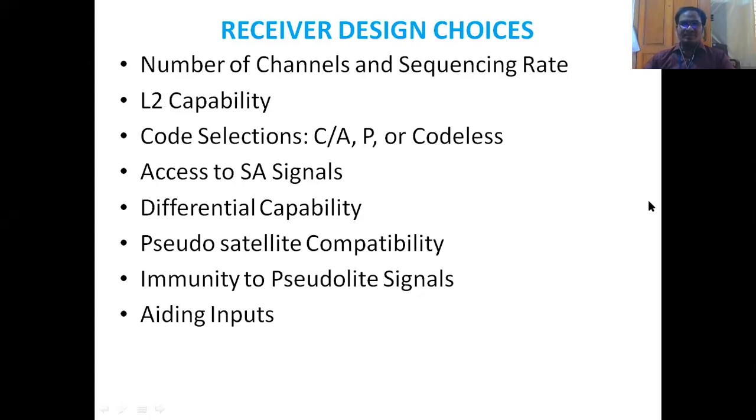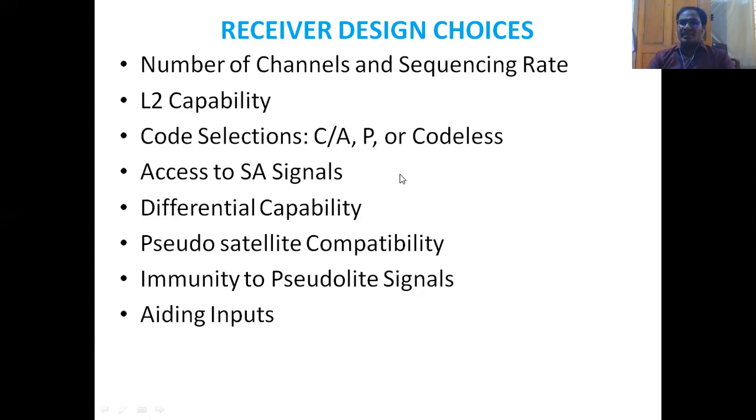The first receiver design choice includes the number of channels and the sequencing rate, which you have already completed. How many channels are used, and what is the advantage of using two channels, that also we have completed. And L2 capability: we are using the L1 carrier signal and the L2 carrier signal. The main advantage of using the two carrier frequencies, also we completed.